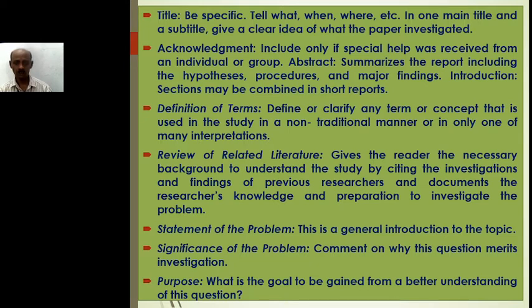The next one is definition of terms. Define or clarify any term or concept that is used in the study in a non-traditional manner or in only one of many interpretations. The next item is review of related literature. It gives the reader the necessary background to understand the study by citing the investigations and findings of previous researchers and documents the researcher's knowledge and preparation to investigate the problem.